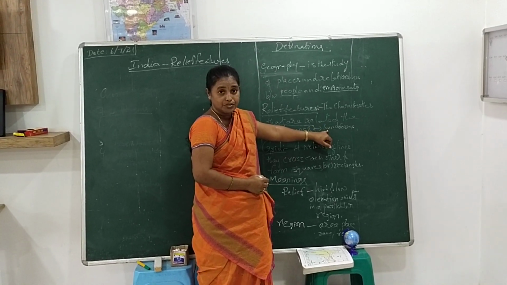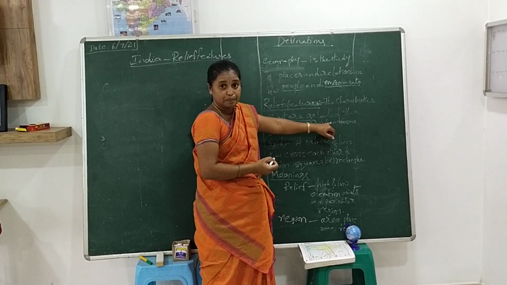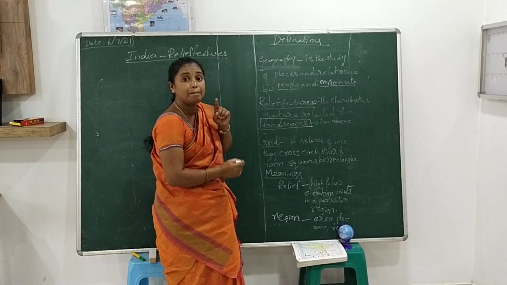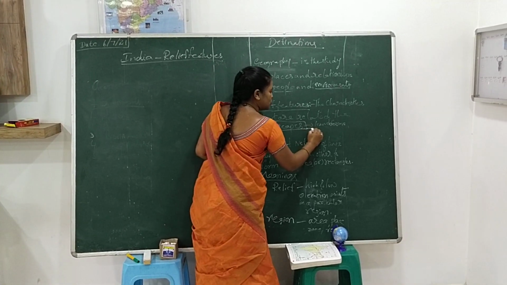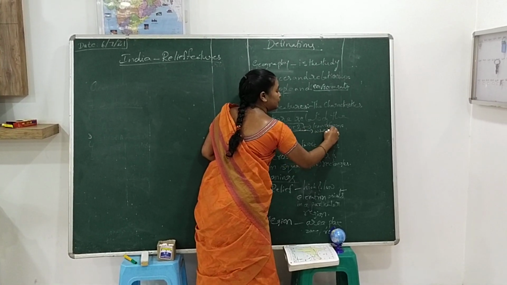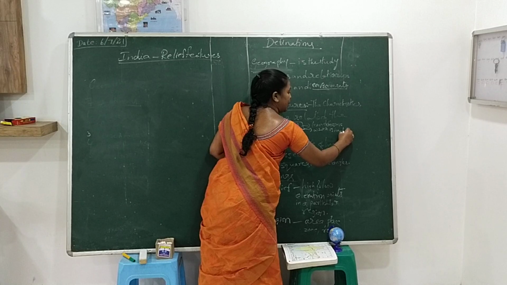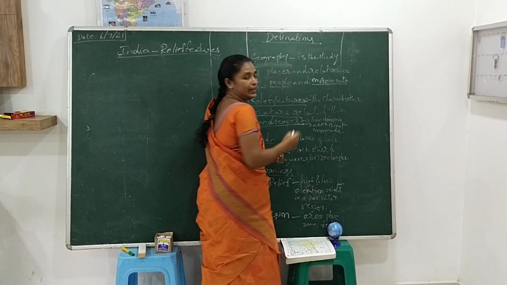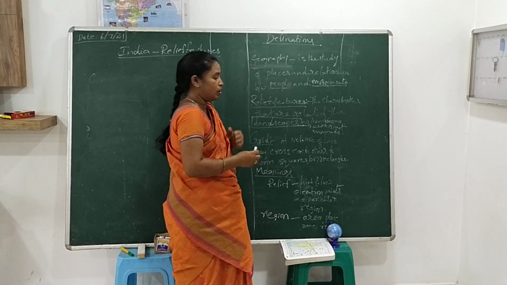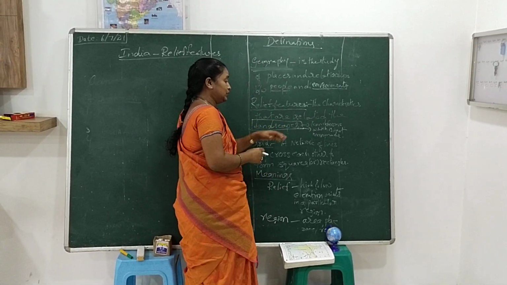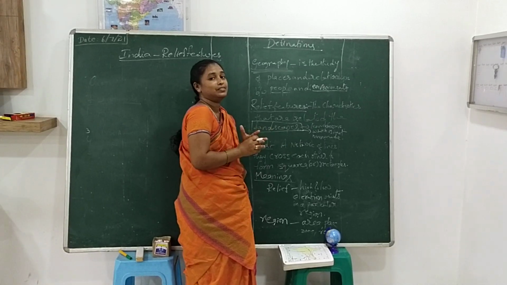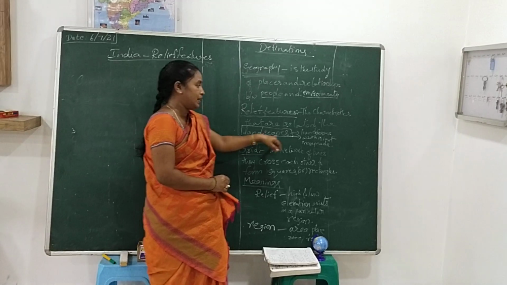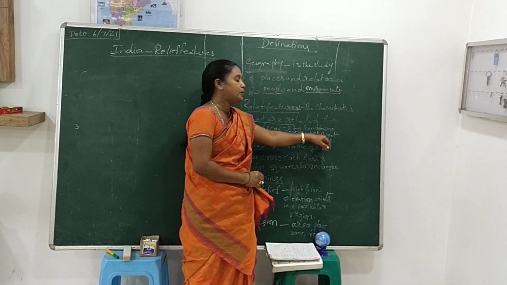What are called landforms? You told already: mountains, plains, plateaus, rivers. These are all called landforms, which are not man-made. Here, one point you should remember: landscapes, also known as landforms, are not man-made.